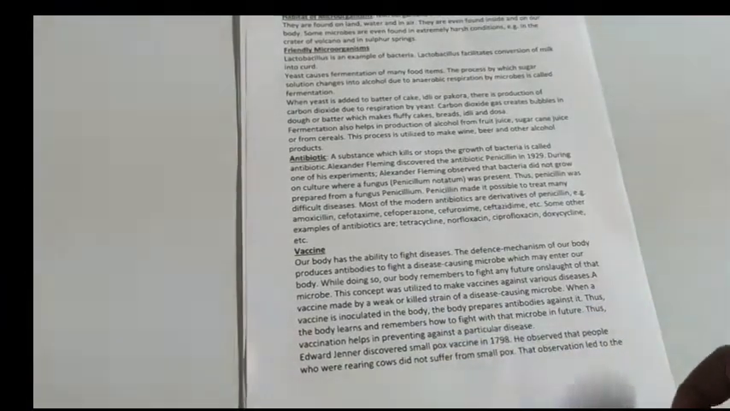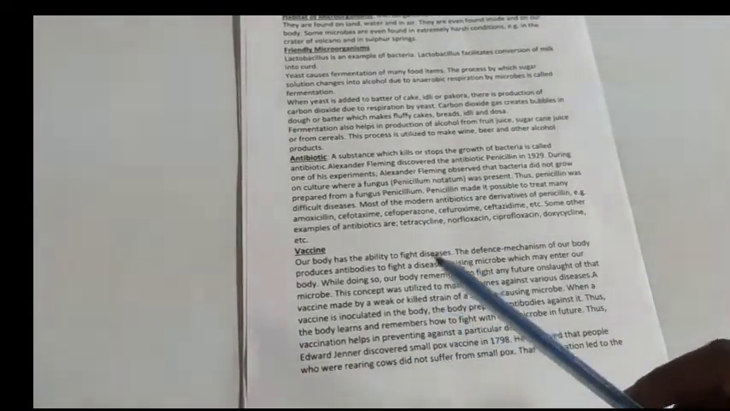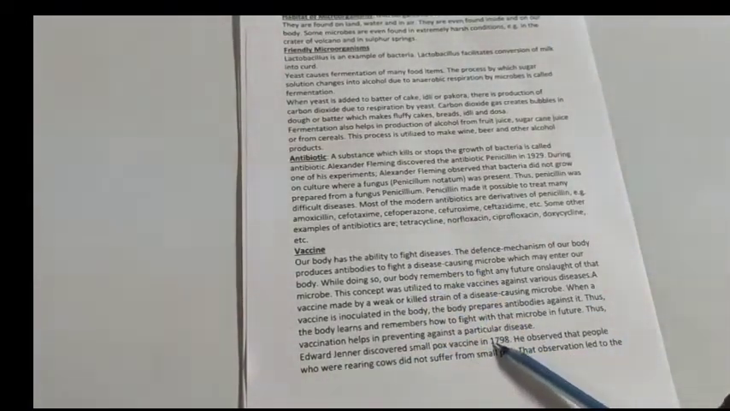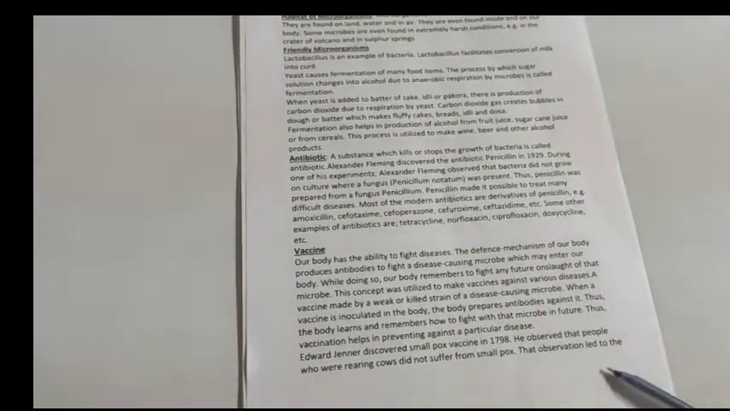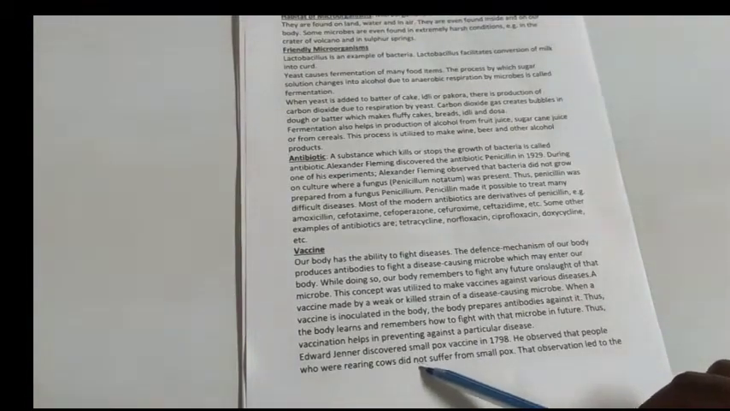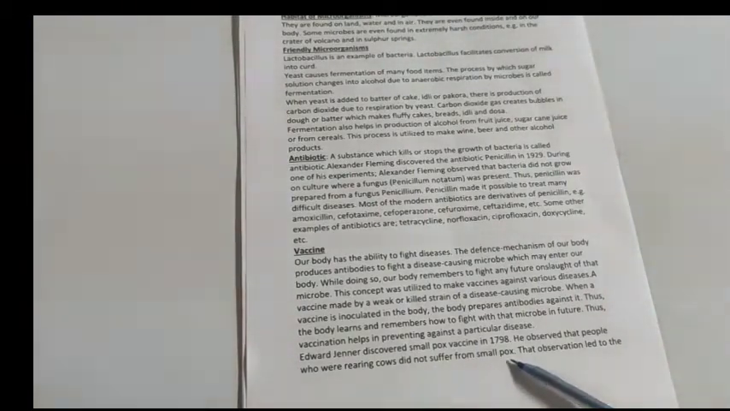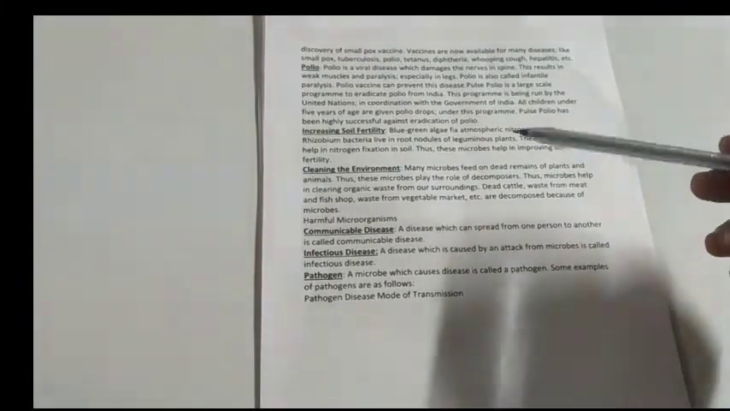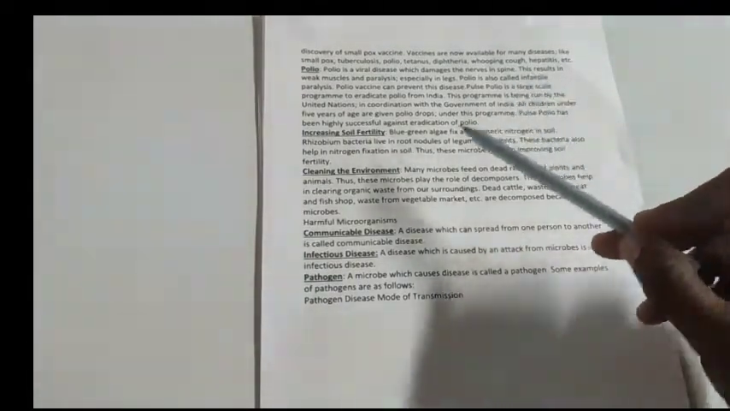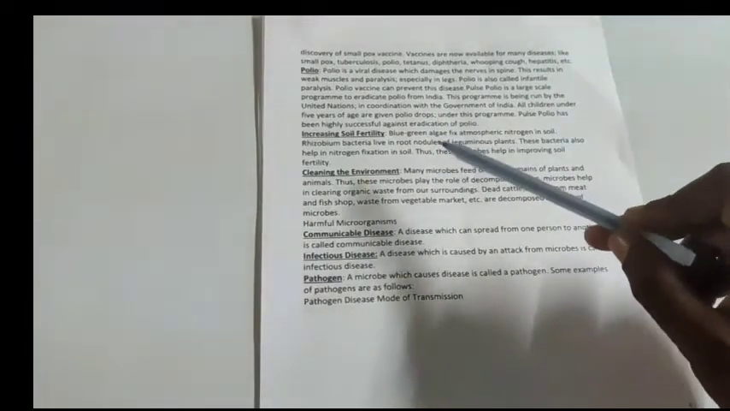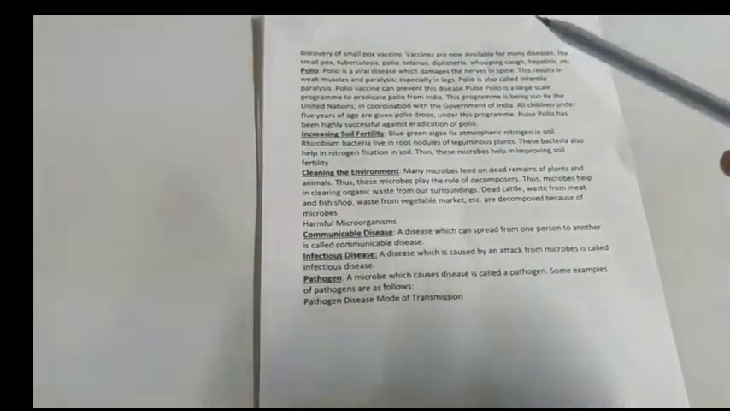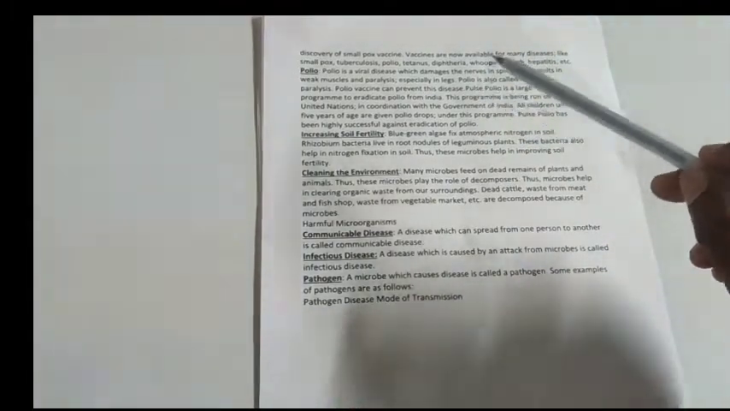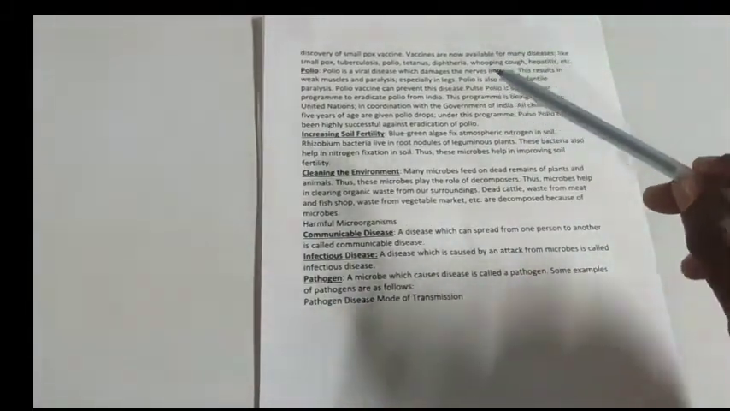This vaccine was discovered by Edward Jenner in the year 1798. He discovered the vaccine for smallpox. He observed that people who are rearing cows did not suffer from smallpox. They are not affected with smallpox. This observation led to the discovery of the vaccine for smallpox.